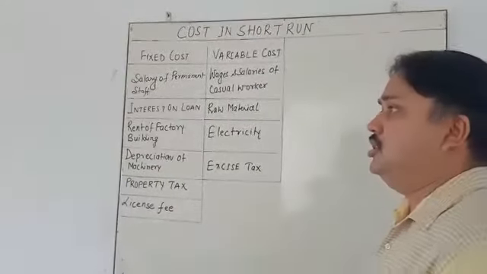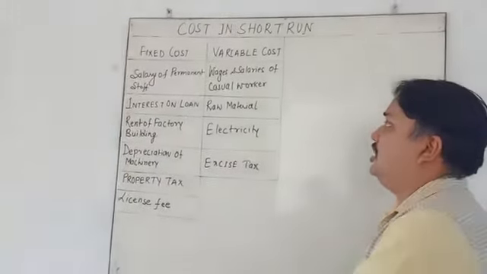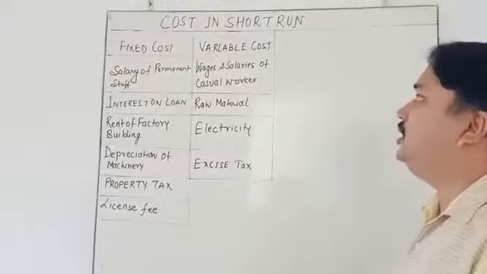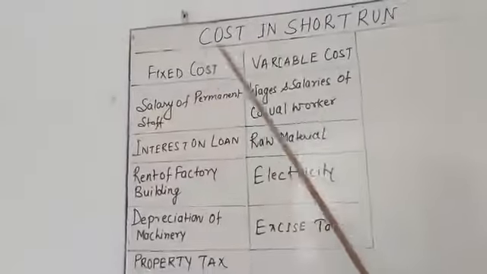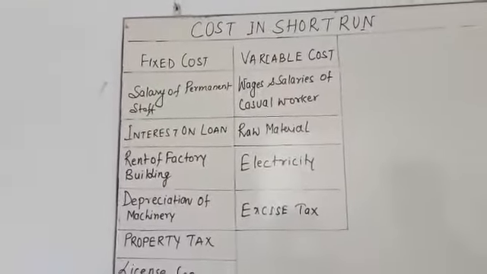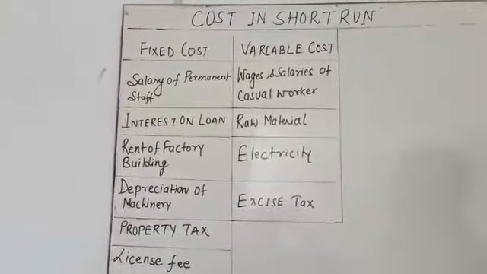So today, in this new chapter, I am going to teach the cost factor. In this cost chapter we are going to study two types of cost: one is fixed cost, another is variable cost. My dear student, what is the meaning of fixed cost?